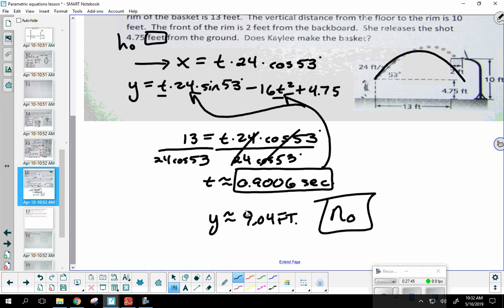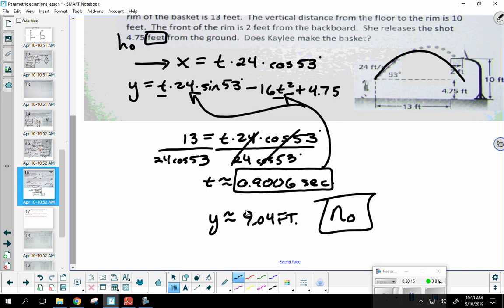Now only one class has taken me up on this so far. Okay, I started with the horizontal and answered it by using the vertical. I could start with the vertical and use the horizontal to answer yes or no. You can start with either one. Would you like me to show you that? First period ultimately decided no because they didn't want to be confused by another method. Second period wanted me to show them. So I'm already seeing people shaking their head no.